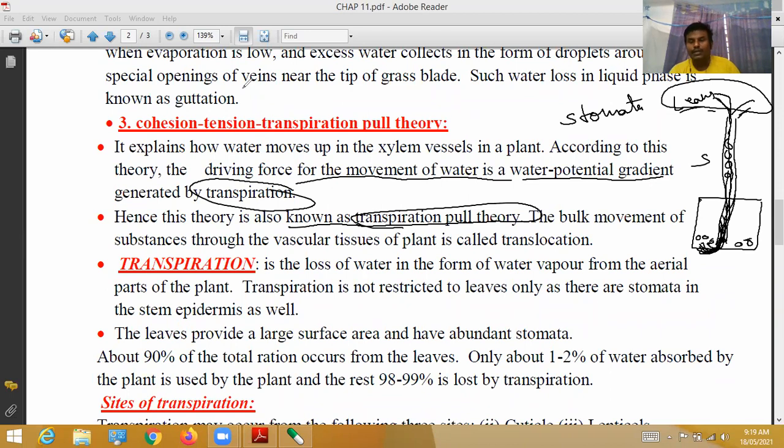Transpiration pull theory means what? When water is evaporating from the leaves, at that time from the lower surface, the water is pulled. That is what is carried by the transpiration process. That's why it is also called transpiration pull theory.